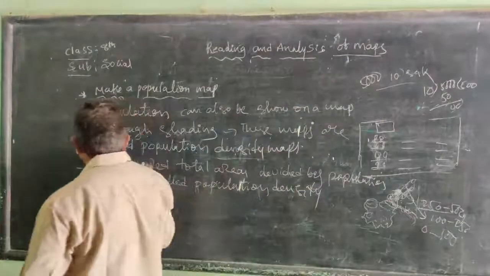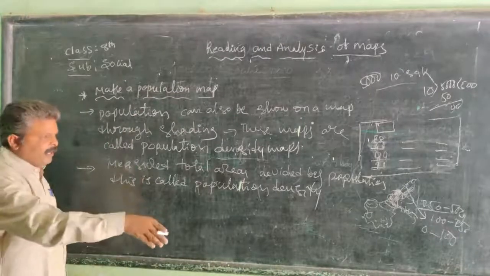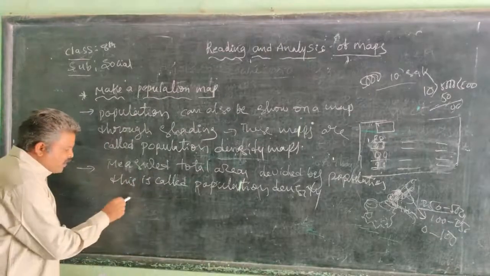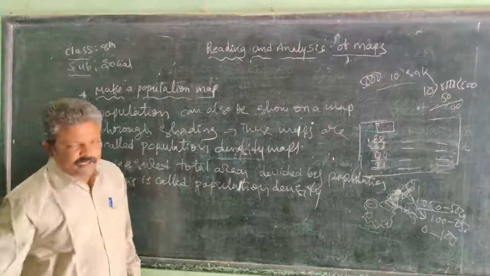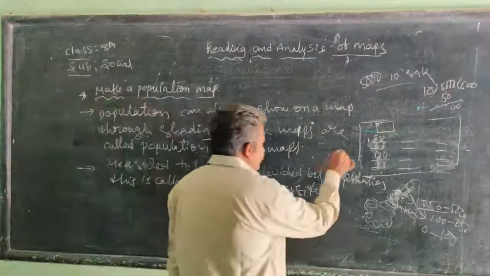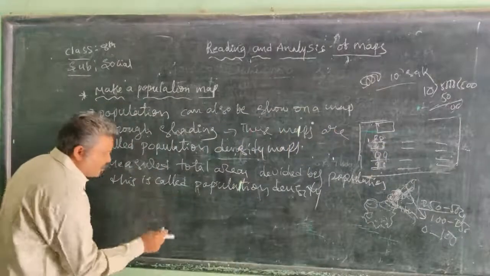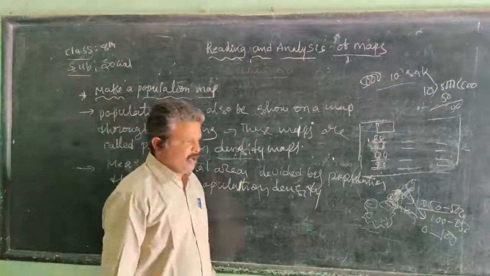Why do we find Bihar to be a high density state in India, right? And why is Arunachal Pradesh a low density state? Arunachal Pradesh is located in a hilly area and Bihar is located in a plain area.